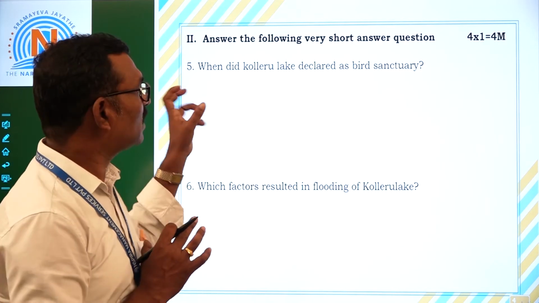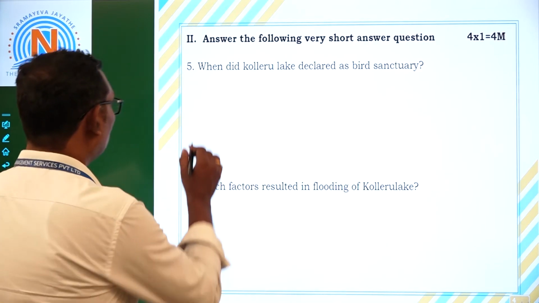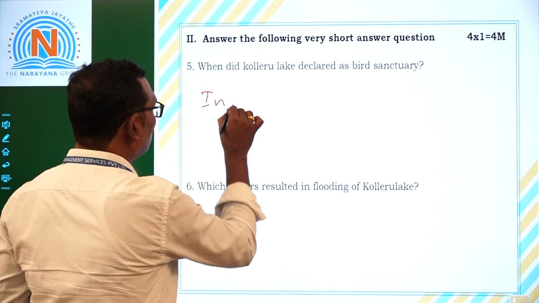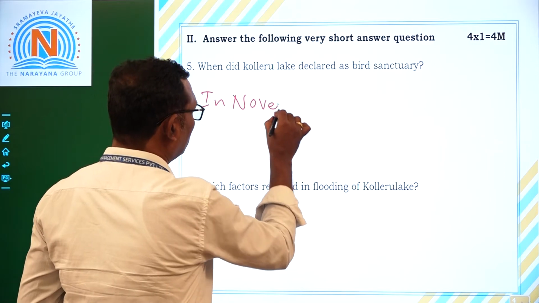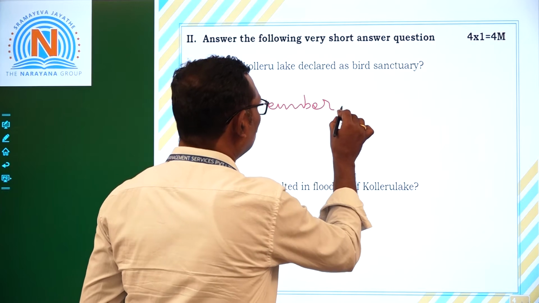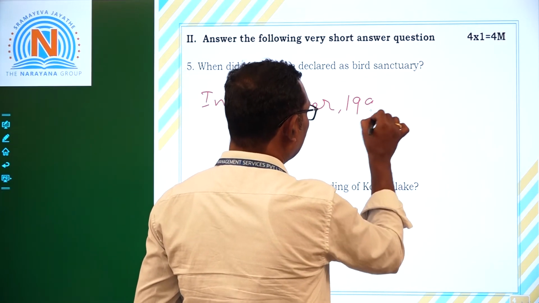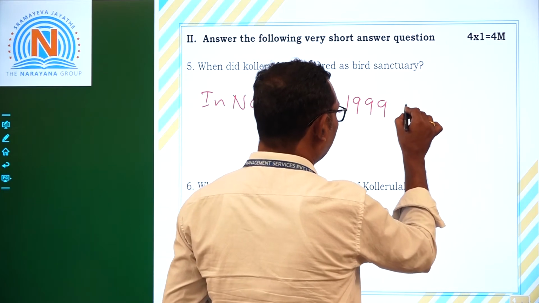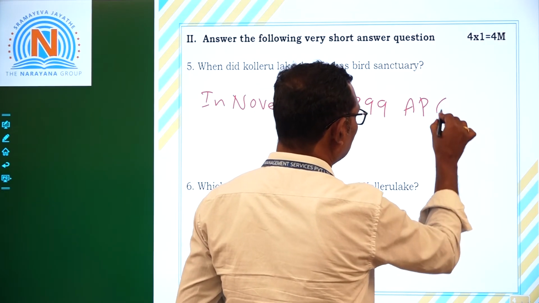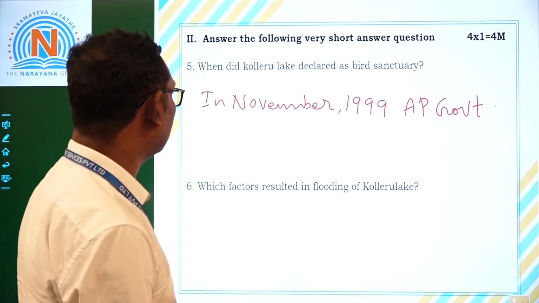That's why Kolleru Lake was announced as a bird sanctuary in November 1999. Our government, that means the AP government, declared it as a bird sanctuary.